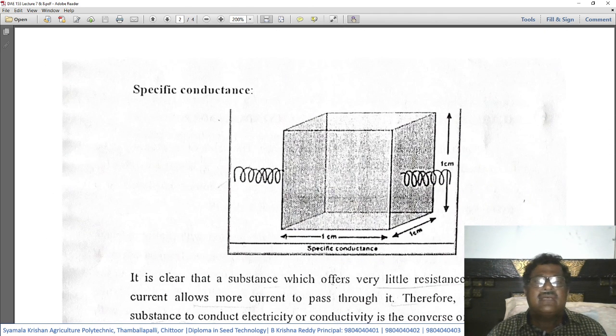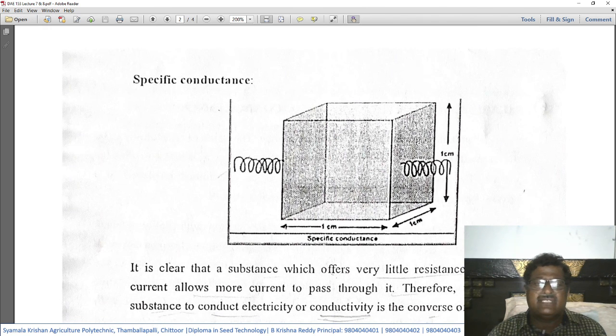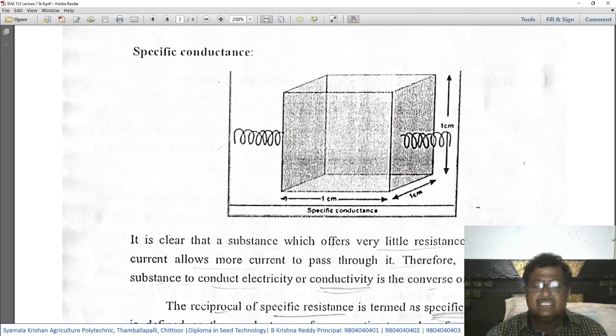So this is a simple figurative representation. This specific conductor is 1 centimeter width, 1 centimeter depth and 1 centimeter height, that is 1 cubic centimeter. When the electricity is passing through this, the resistance offered by this cubic centimeter to the electricity passing through it is called the specific resistance or resistivity. It is measured in ohms.